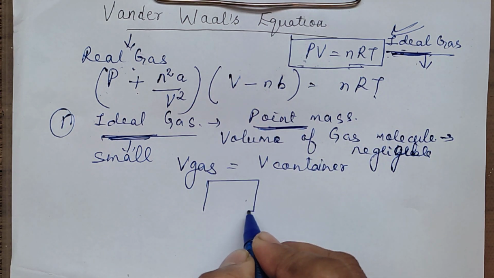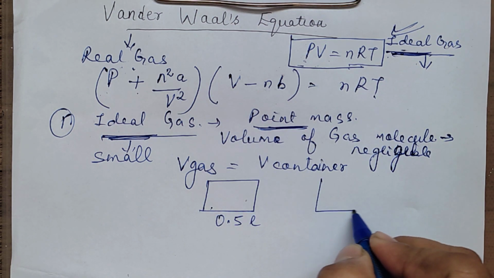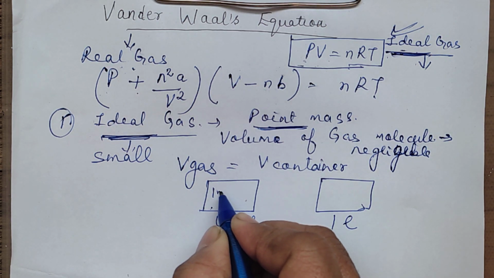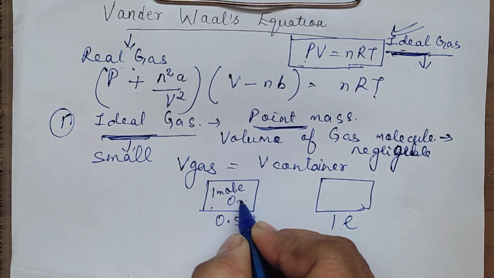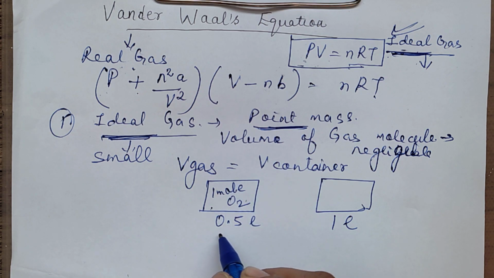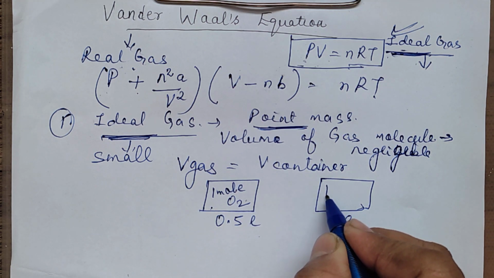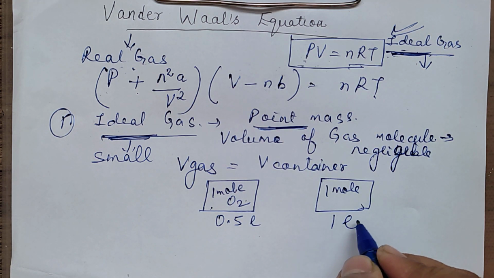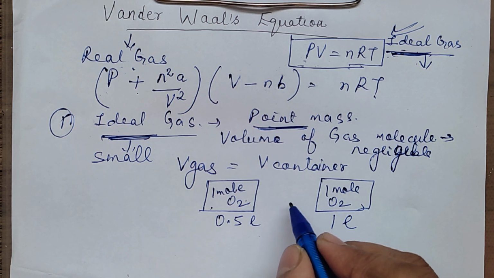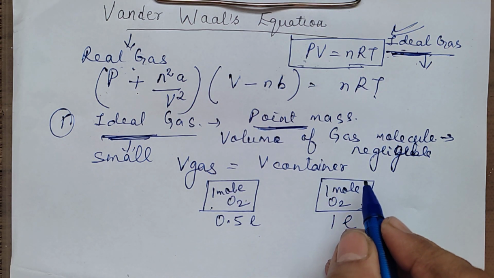Suppose I take one container of say half liter, another container of say 1 liter, and I am taking say 1 mole of oxygen gas in one container. I will say the volume occupied by that 1 mole of oxygen is 0.5 liter. And the same quantity of the gas, if I take in some other container whose volume is 1 liter, I will say the volume of the gas is now 1 liter. Because the volume of the gas itself was the volume of the container.